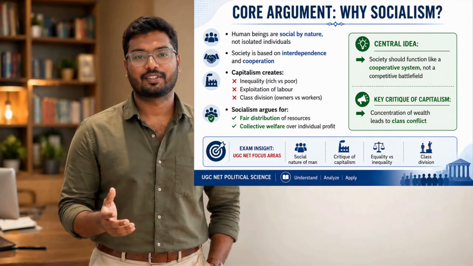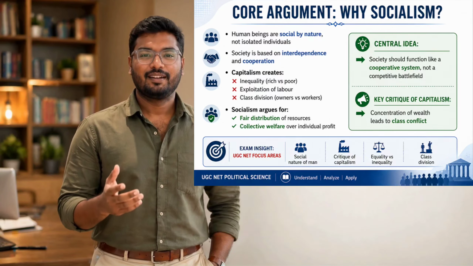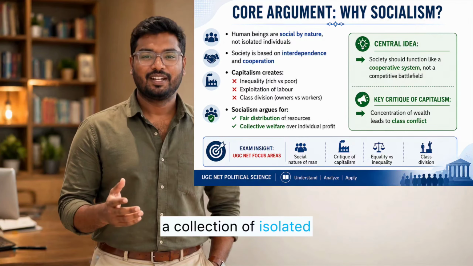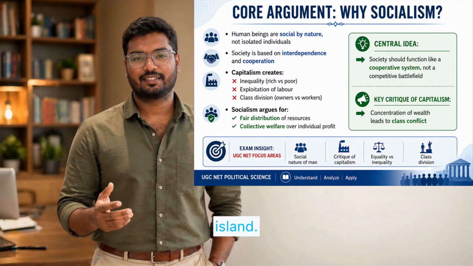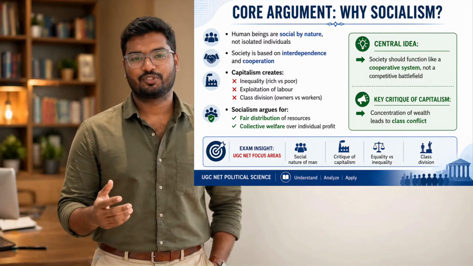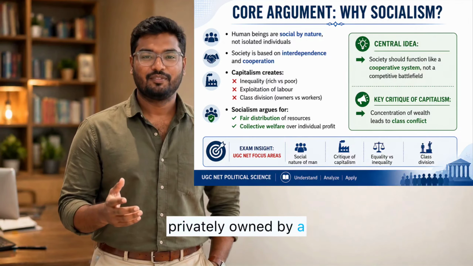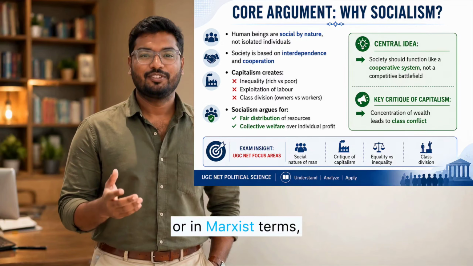Students, here you must understand socialism's central argument. Socialists believe that man is social by nature. They reject the idea that society is only a collection of isolated individuals. A socialist will say, no man is an island. Society is organic, individuals are dependent on one another. Therefore, if resources are privately owned by a few, society becomes divided into haves and have-nots, or in Marxist terms,